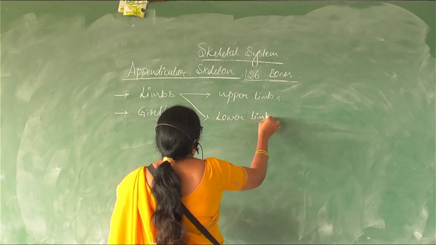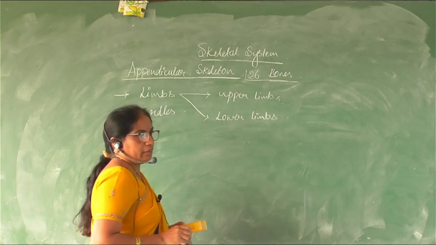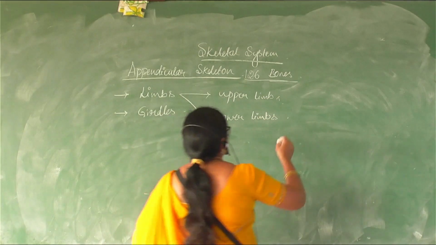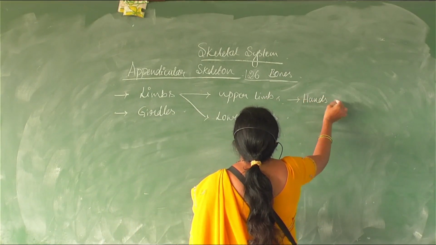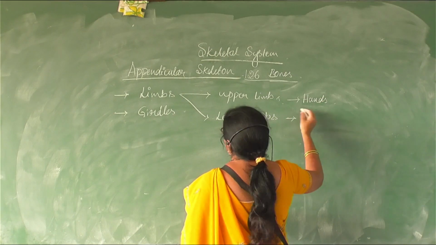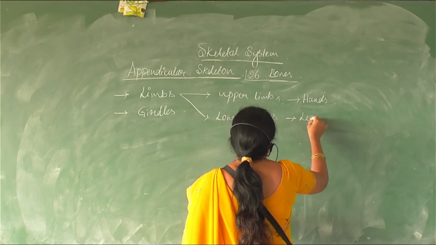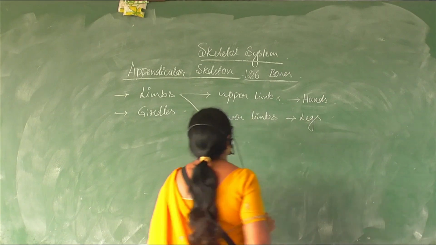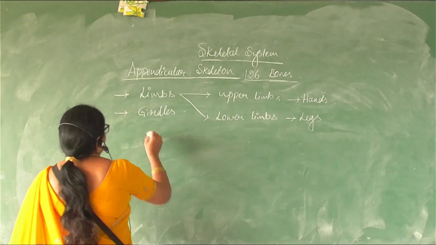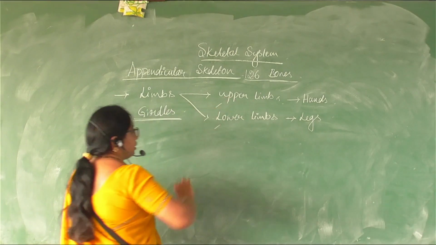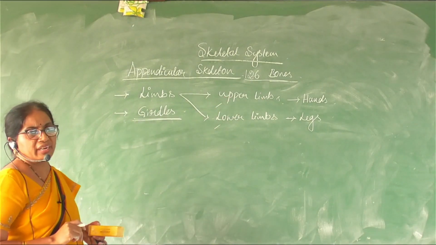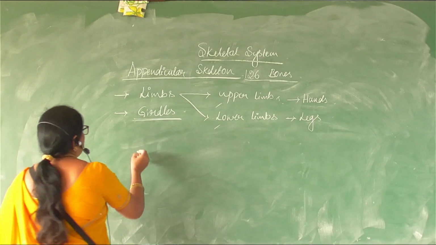Upper limbs and the lower limbs. The upper limbs, also called hands in the human body, and the lower limbs, also called legs, right? So girdles attach these upper limbs and lower limbs to the main axis of the body. There are two girdles.